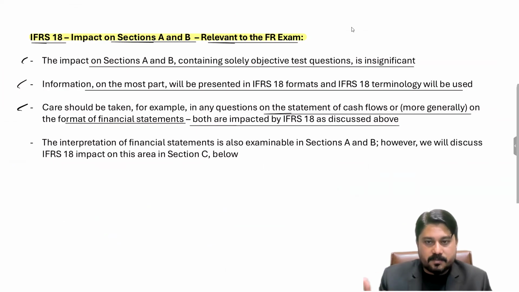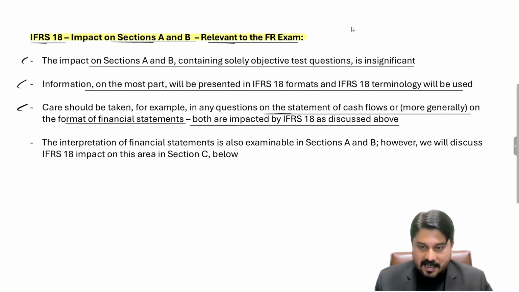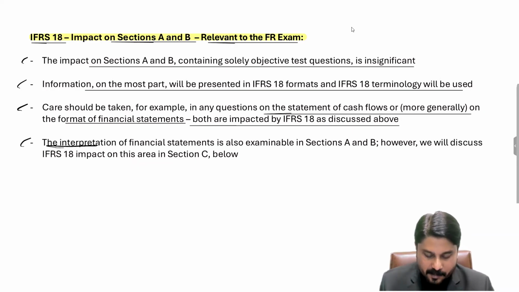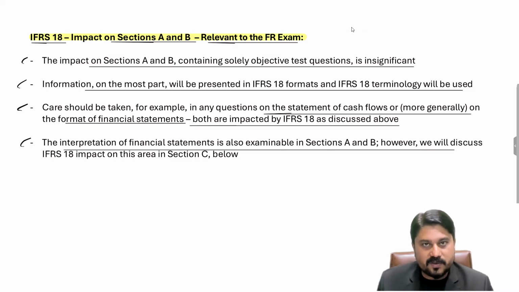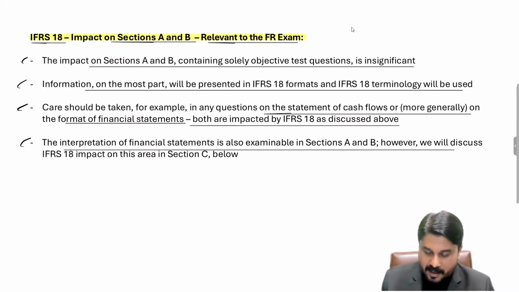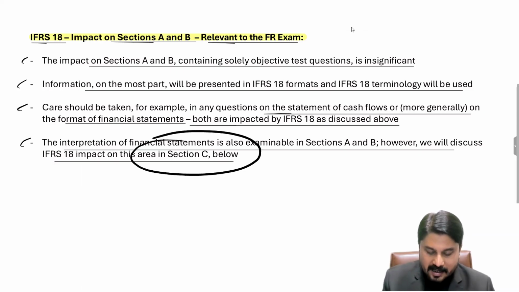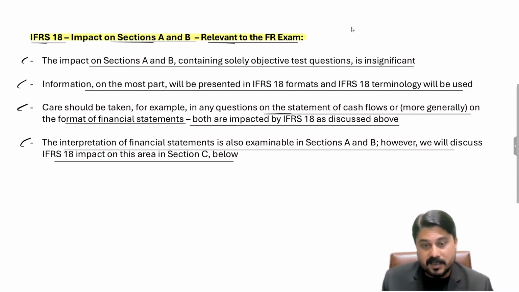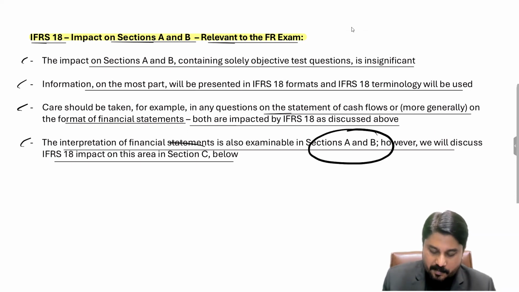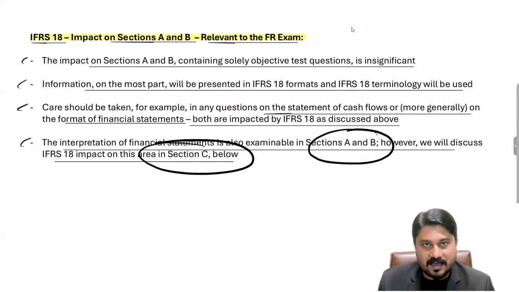The new terminologies now being used under IFRS 18 will also be used in the questions in sections A and B. The interpretation of financial statements is also examined in sections A and B. Yes, there could be questions asked on interpretation in sections A and B. However, we will discuss the impact on the ratios when we discuss the impact of this IFRS for section C. At that time we will also discuss the impact of IFRS 18 on the interpretation questions which are also examined in sections A and B, and a question is also examined in section C of the FR paper.